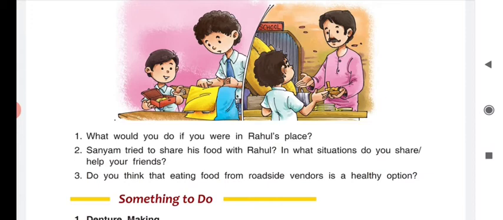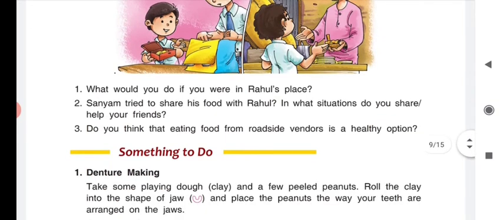Yes, children, you are right that you never rush out to the school gate to buy food items from the vendor, because those items are unhealthy, unwashed and unhygienic.